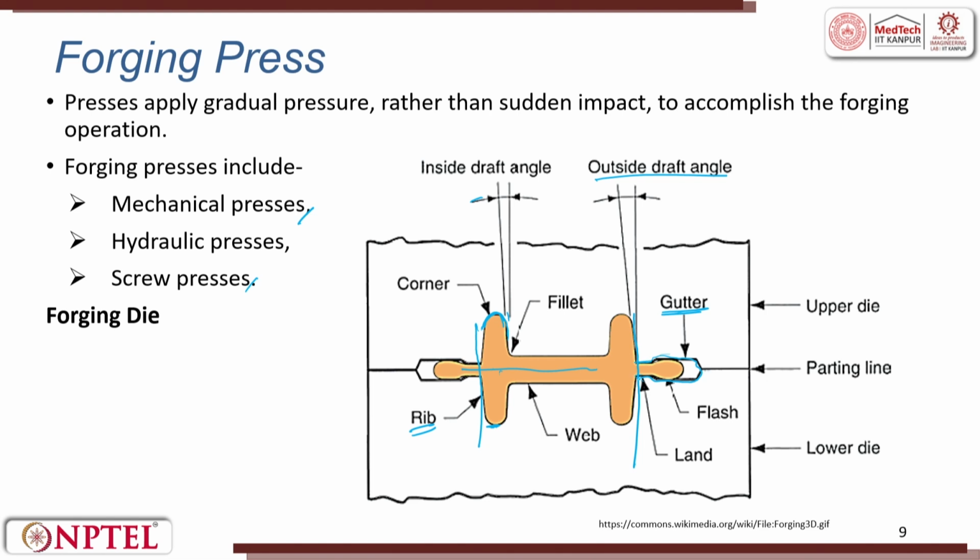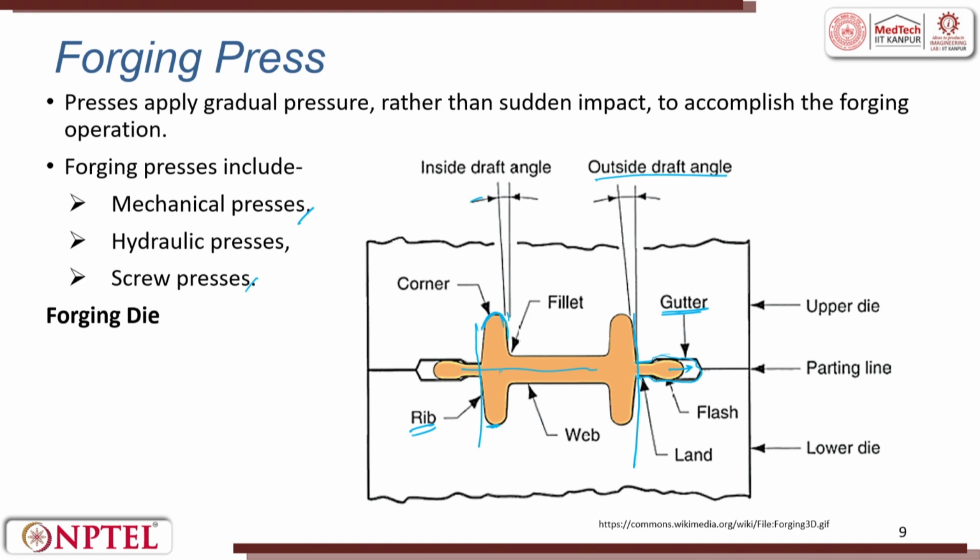The function of the land is to take the excess metal from the main area to the gutter, and the function of the gutter is to resist the flow inside this gutter and give enough pressure such that uniform distribution happens in the die.